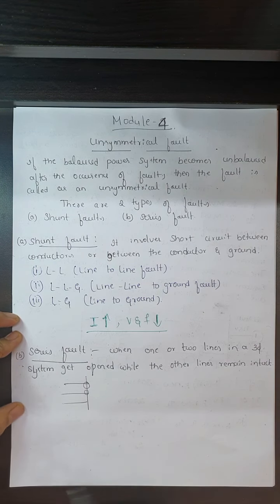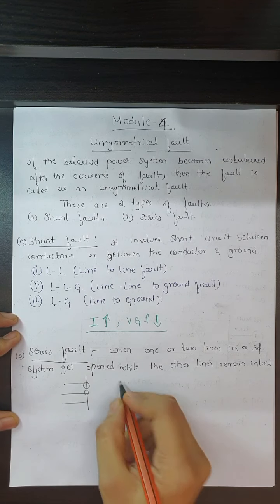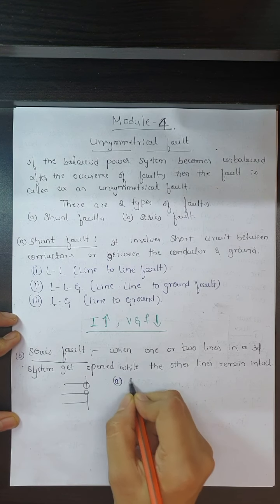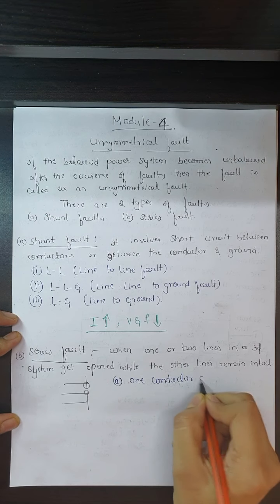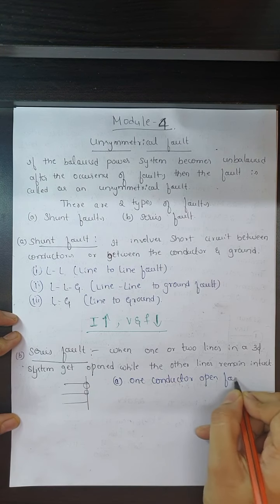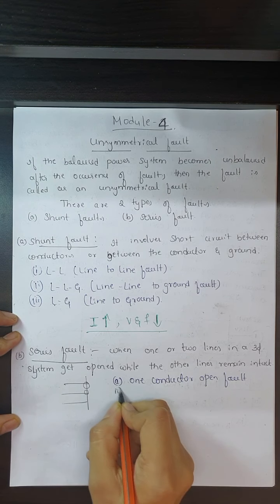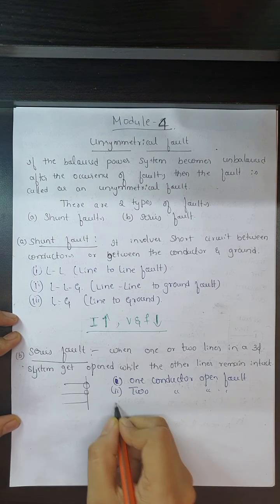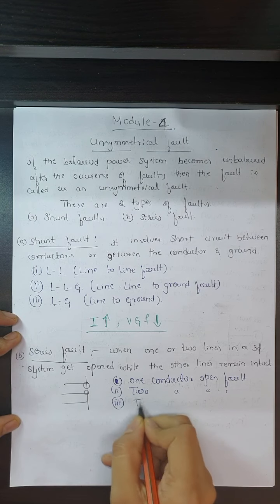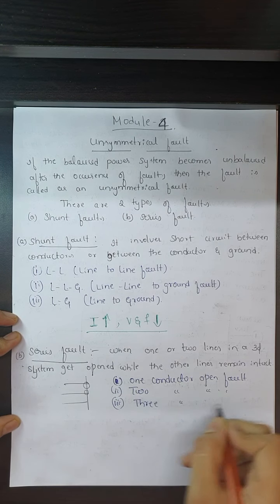We have three types of series faults. The first one is the one conductor open fault, the other one is the two conductor open fault, and the last one is the three conductor open fault.